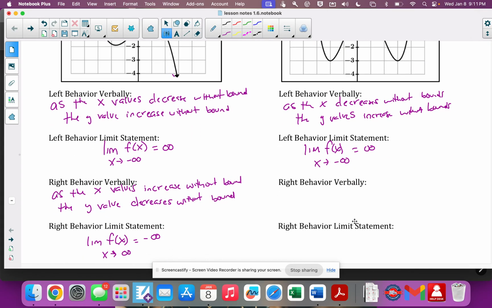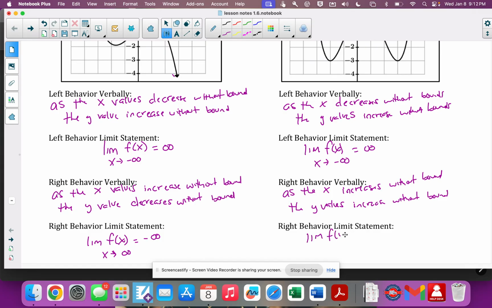Okay, and then the right side is also going up. So the only thing that changes between these two is as the x increases without bound, the y values increase without bound. And again, you're going to get basically the same thing on polynomials. If they're odd, one's up, one's down. And if they're even, both are up or both are down, one or the other.